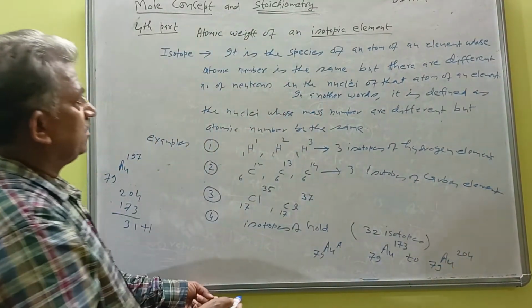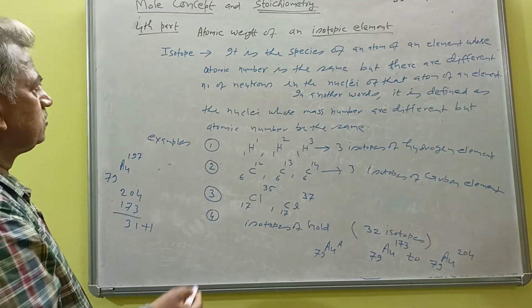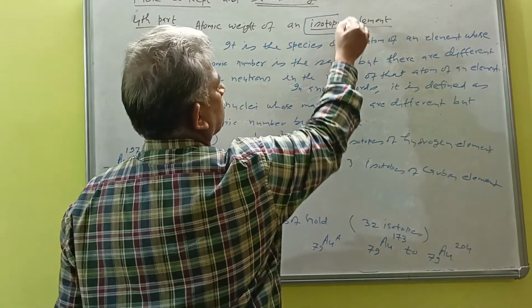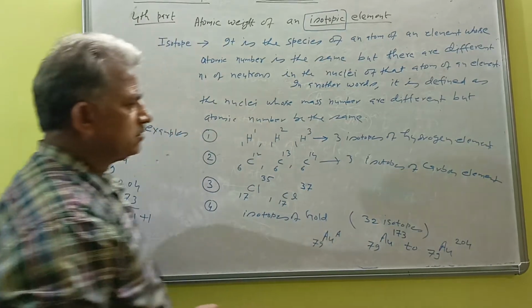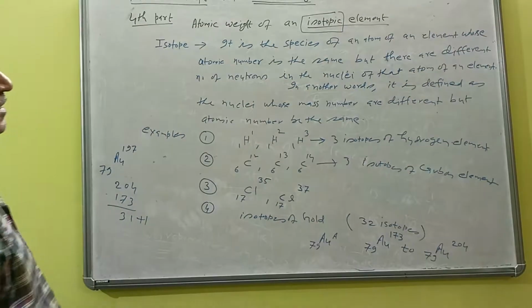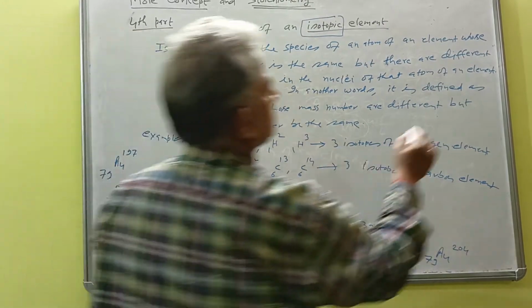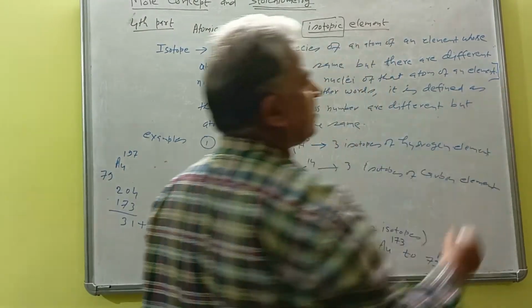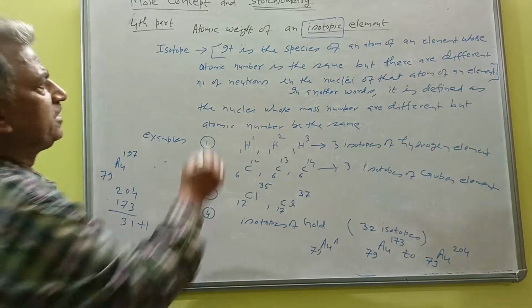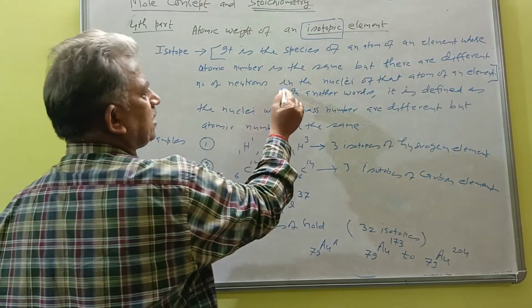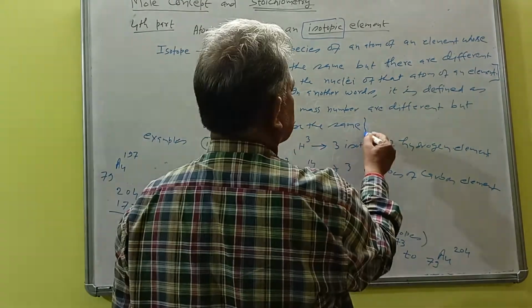So this is the idea of isotopes, and now the word isotopic or isotope is clear. This is the definition, and there is no need to remember it; whatever is written, you have to understand. And here, in another words, I have written the second definition.